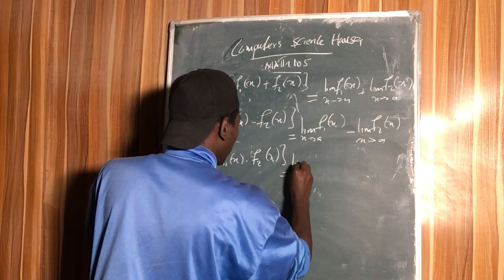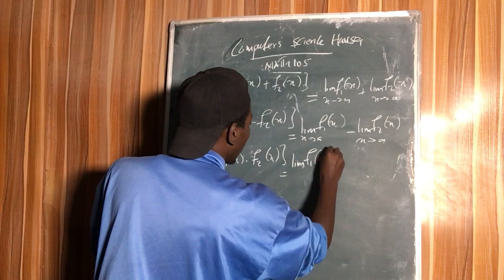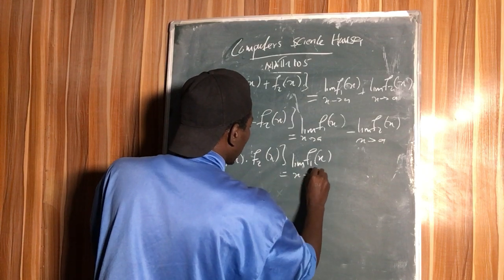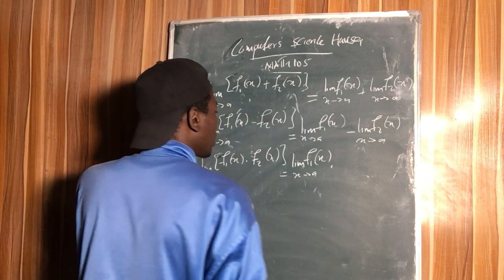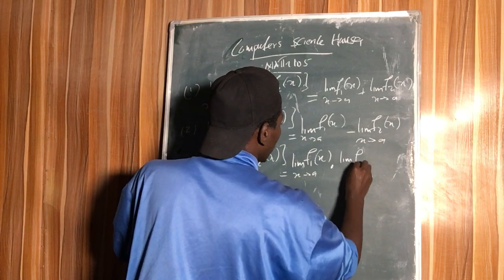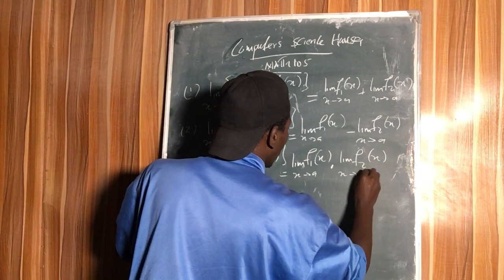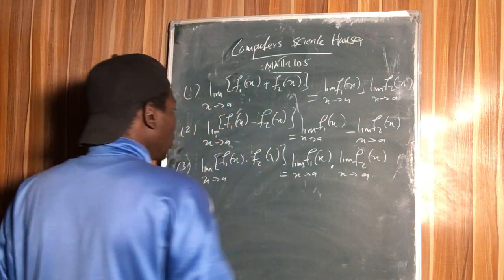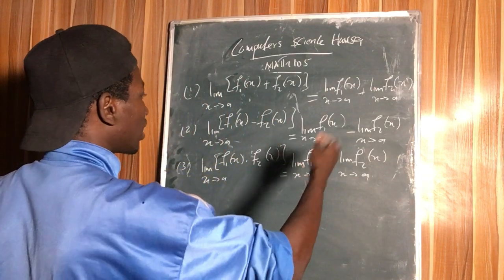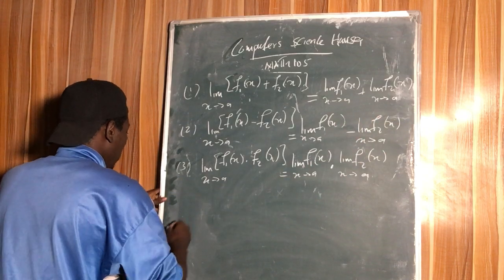So it's going to be the limit of f of 1 x as x approaches a, times the limit of f of 2 x as x approaches a. There could be another one times another one, all the way to infinity.